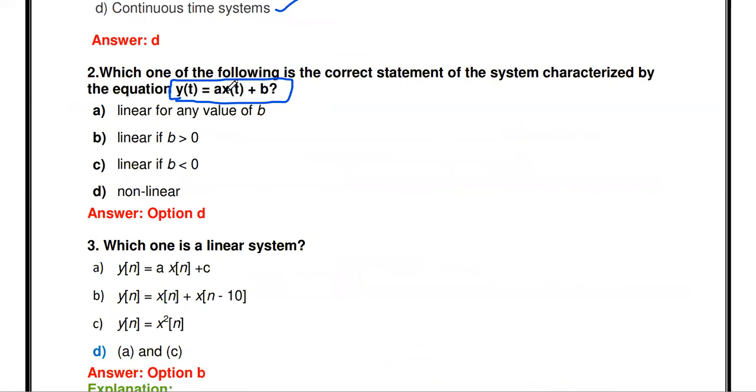Now see the question. First, if we apply the input x1 of t to the system, we get y1 equal to a into x1 of t plus b. Similarly, if we apply the second input x2 of t to the system, we get the output a into x2 plus b. If we add these two outputs, we get a into x1 of t plus b plus a into x2 of t plus b, so 2 times b, 2b will come. We consider that output as y dash.